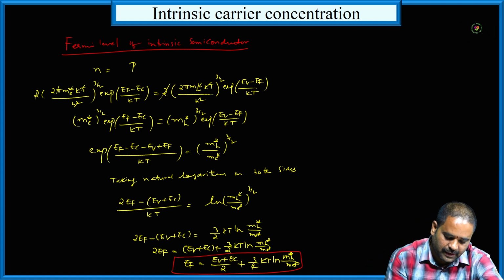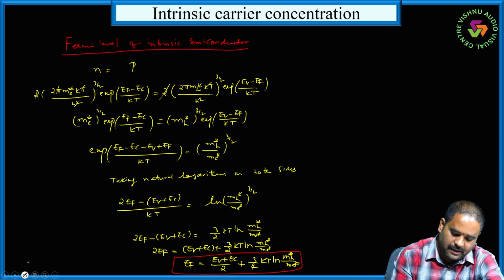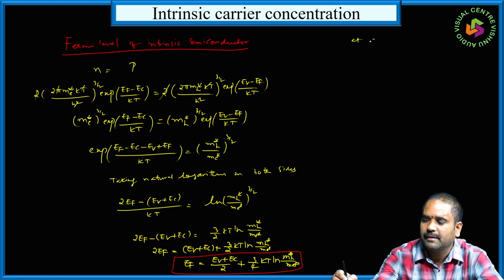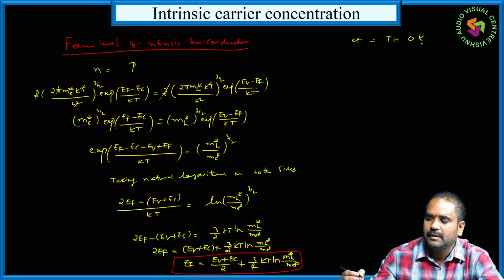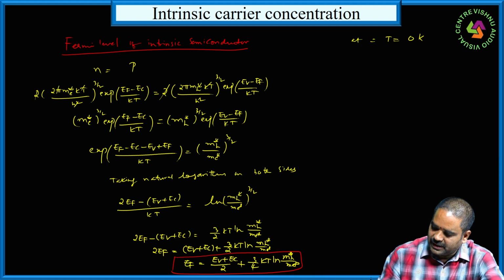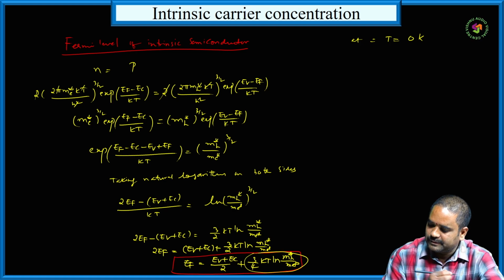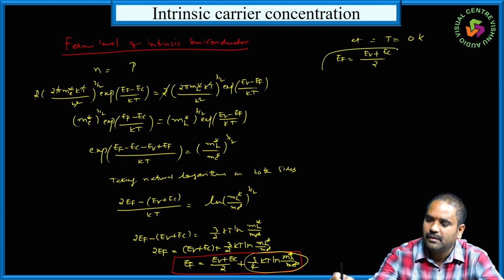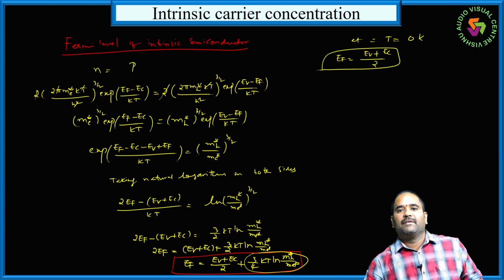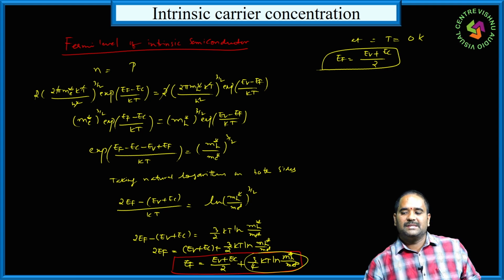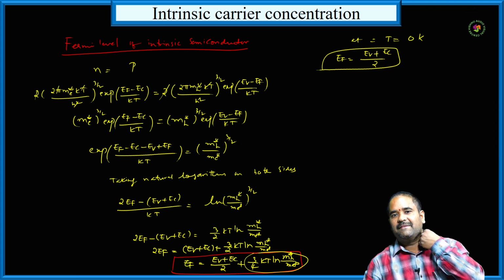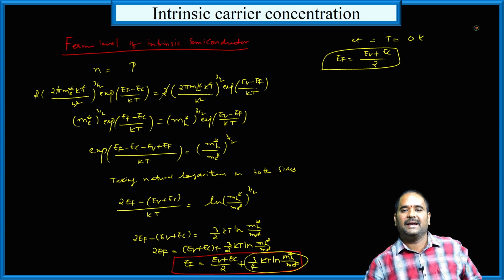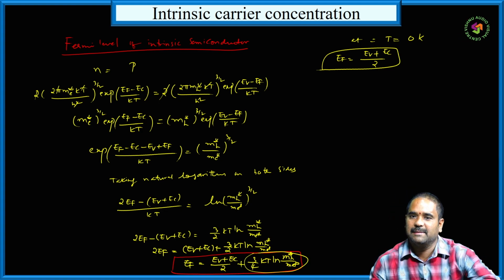But at T equal to 0 Kelvin, this term will be 0. Then Fermi energy EF is equal to (EV plus EC) by 2, which means the Fermi level exists at the middle of valence band and conduction band, means it exists at the middle of the energy gap of the material.